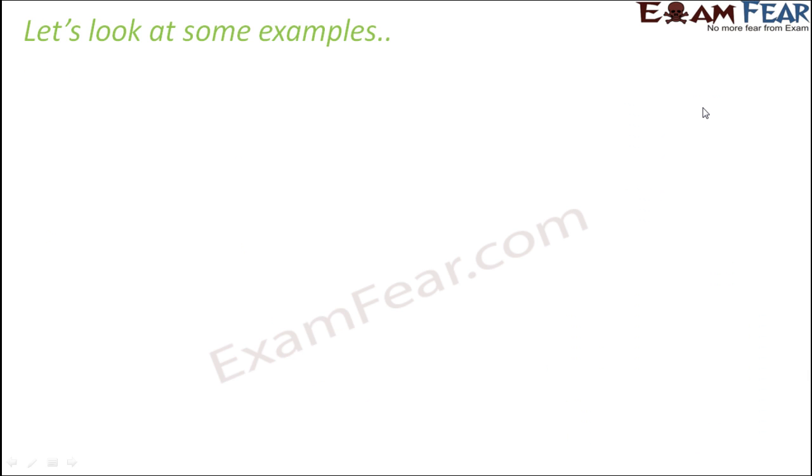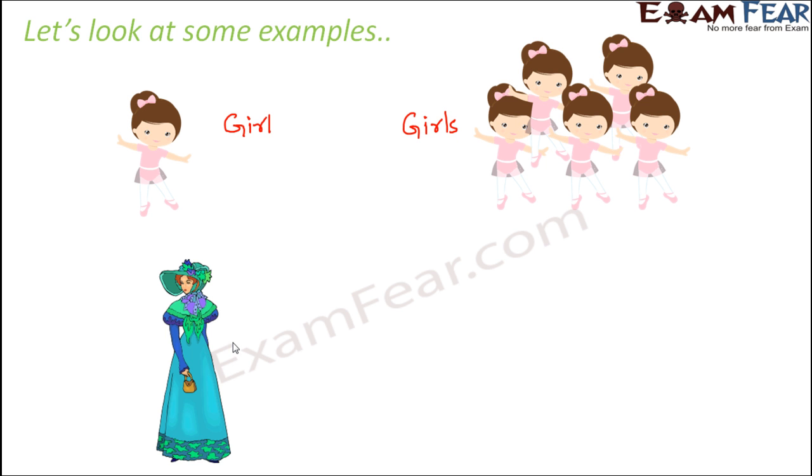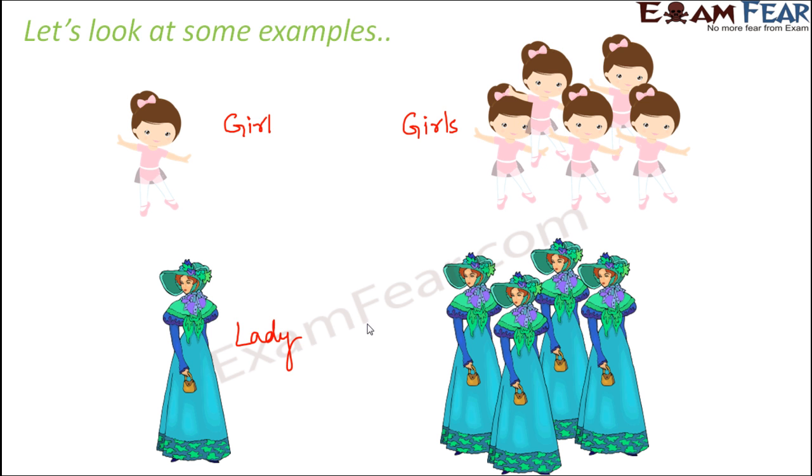Now let us look at some more examples. As I said, if she is a girl, when we have many of them, then it becomes girls. If she is a lady, when you have many of them, here is a trick, slightly different. It is again ladies, but the spelling is slightly different.